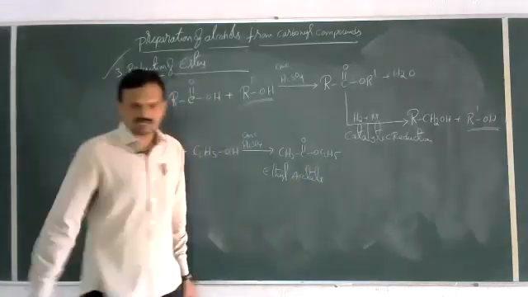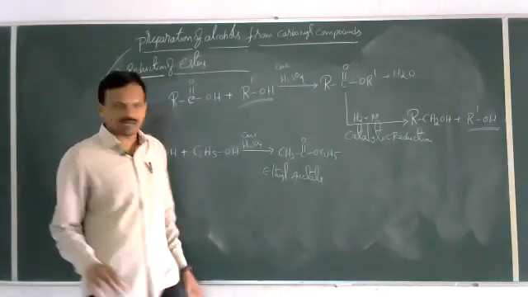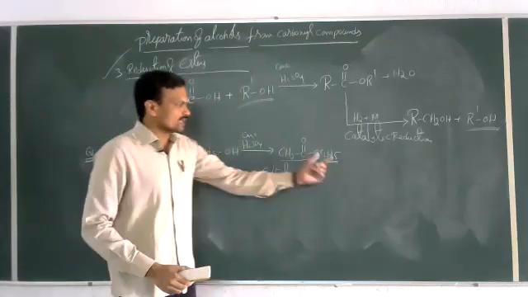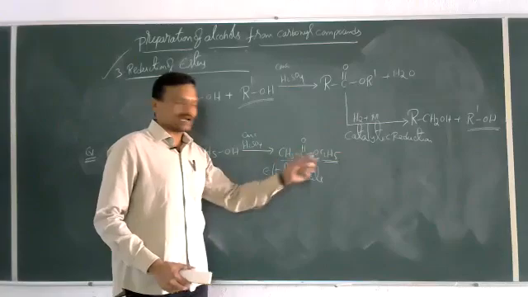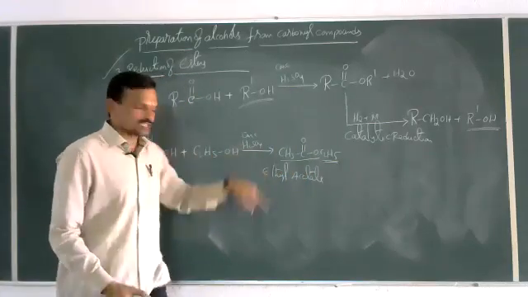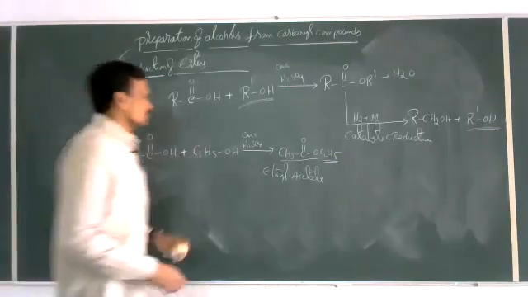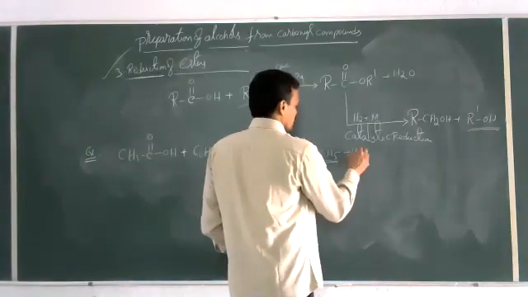As you know the nomenclature, esters are named as alkyl alkanoate. This is the alkyl group, this is the alkanoate group. Ethyl ethanoate or ethyl acetate. Ethyl acetate is the common name, ethyl ethanoate is the IUPAC name. And plus water will be formed.